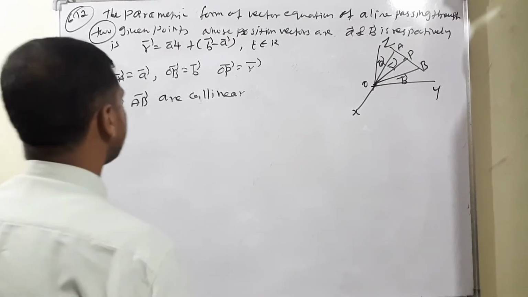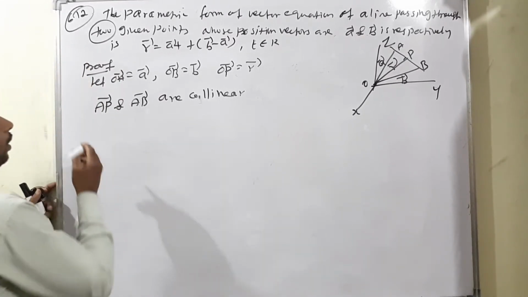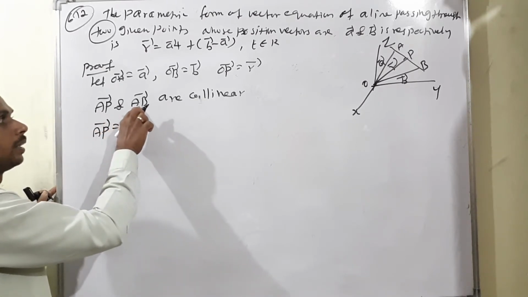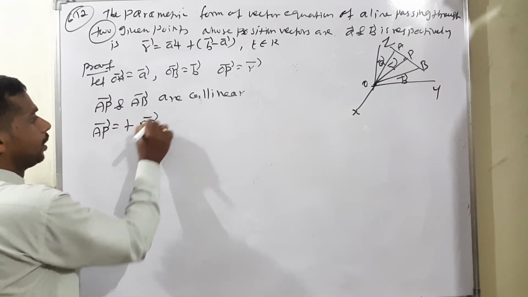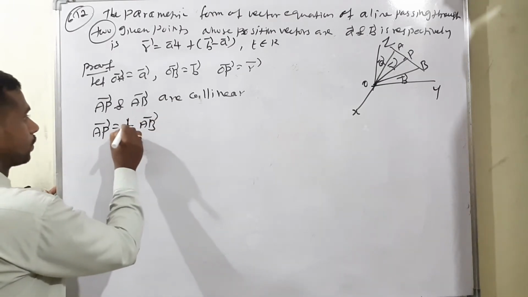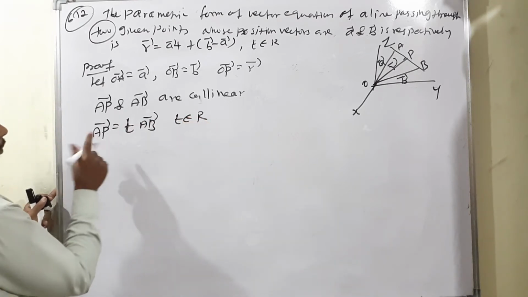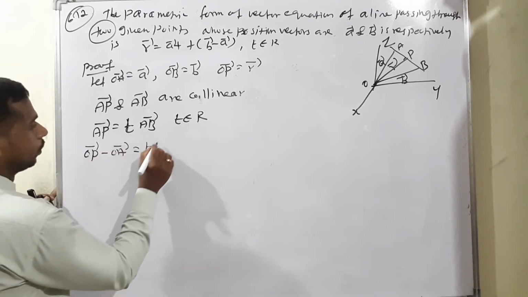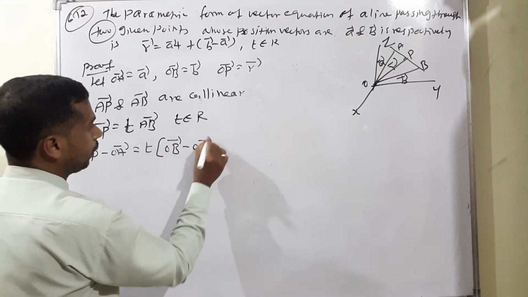Parallel means AP vector is equal to some scalar multiple of AB vector, so AP vector is equal to T into AB vector, where the scalar T belongs to the real numbers. In terms of position vectors, OP vector minus OA vector is equal to T into OB vector minus OA vector.